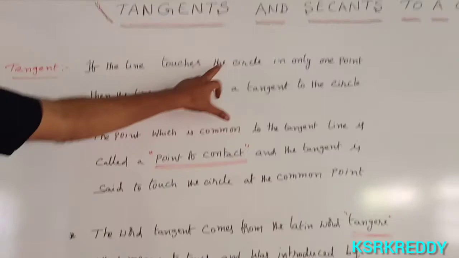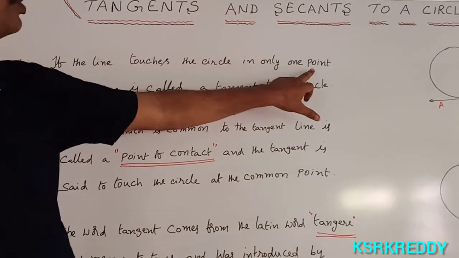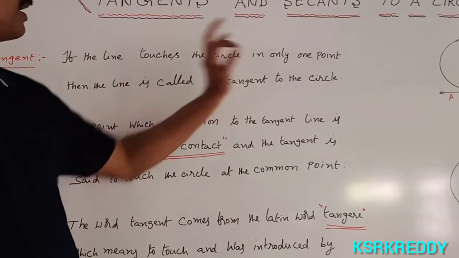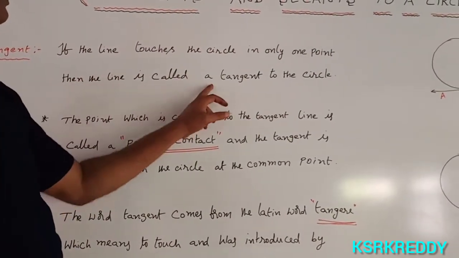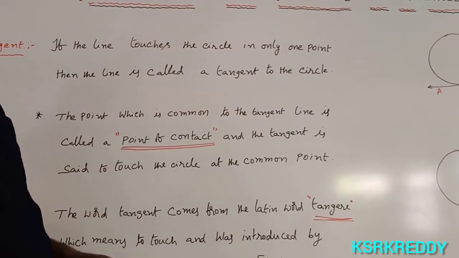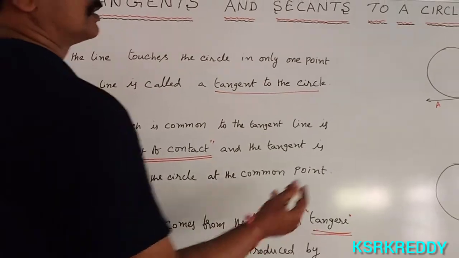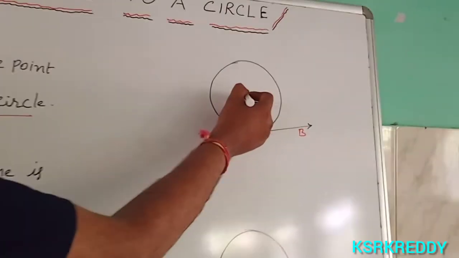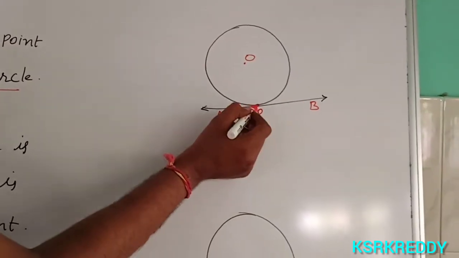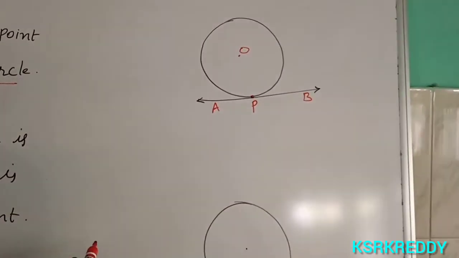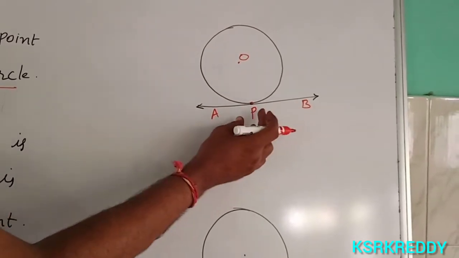If a line touches the circle at only one point, then the line is called a tangent to the circle. Observe here: it is a circle, and O is the center of the circle. This line AB touches the circle at only one point, so AB is called the tangent.